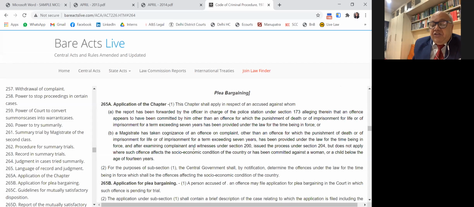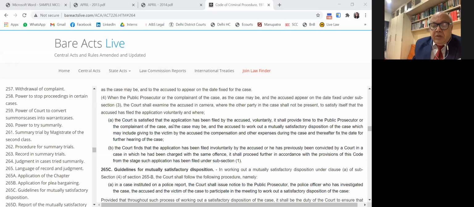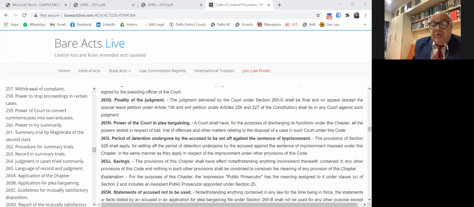Then the court, in its discretion, may also award one-fourth of the punishment to the accused person, or it may in its discretion say that I am pardoning you, letting you off under the Probation of Offenders Act, give a bond in that regard. And another, section 265G says that the judgment which has been passed when the matter is disposed of, no appeal lies.